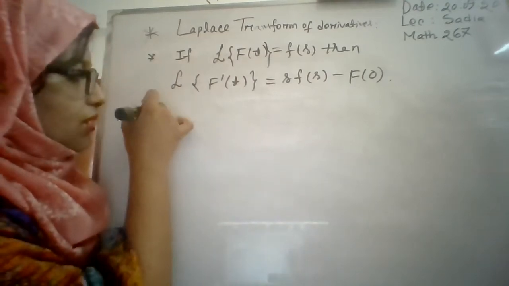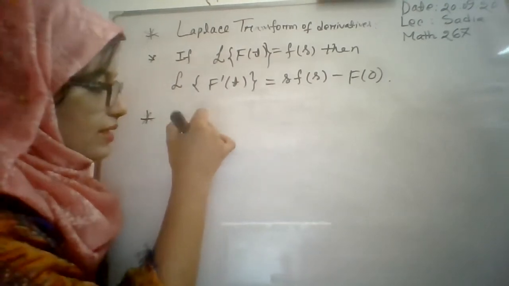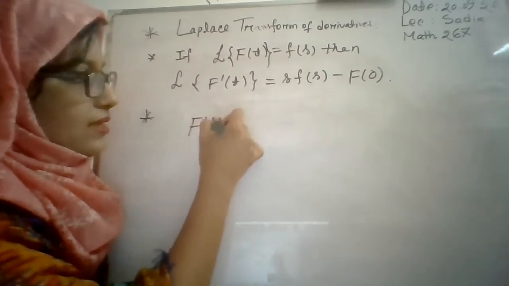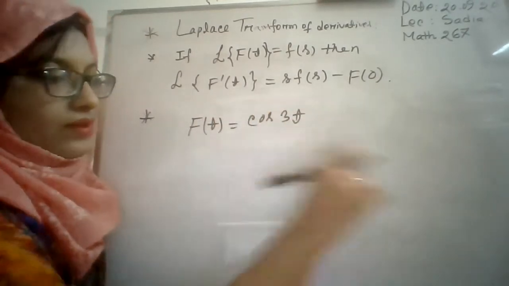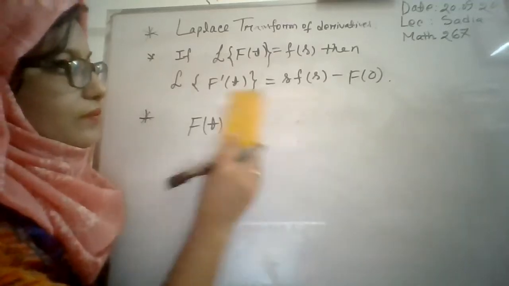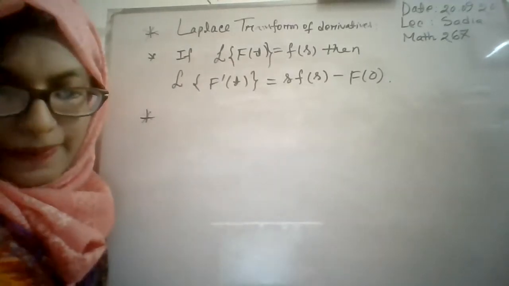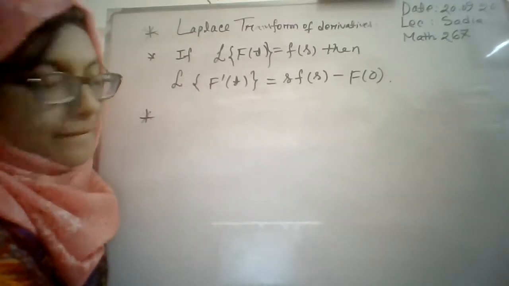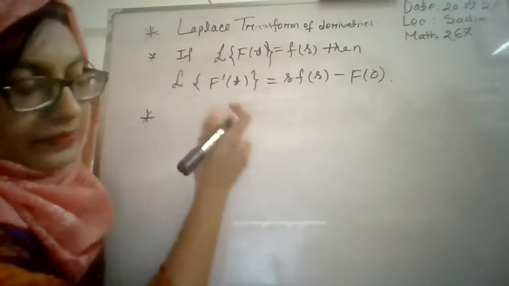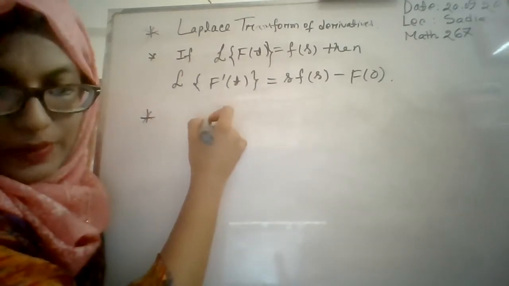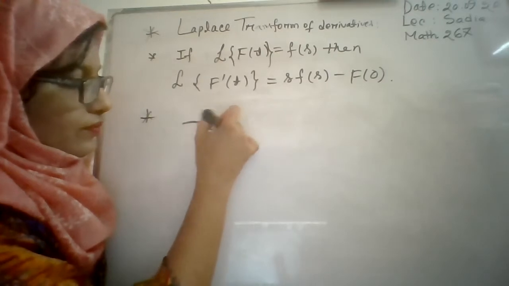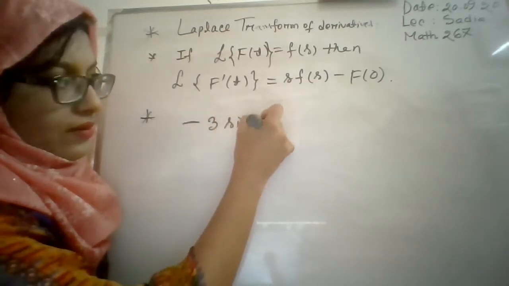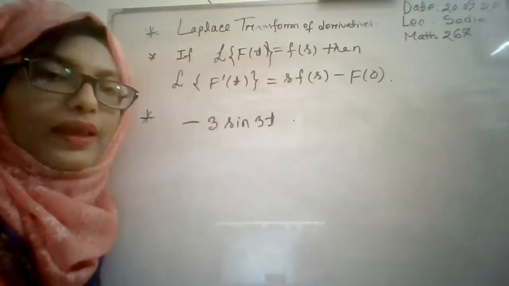So suppose I consider that f of t is equal cos 3t. Laplace transformation of minus 3 sin 3t.